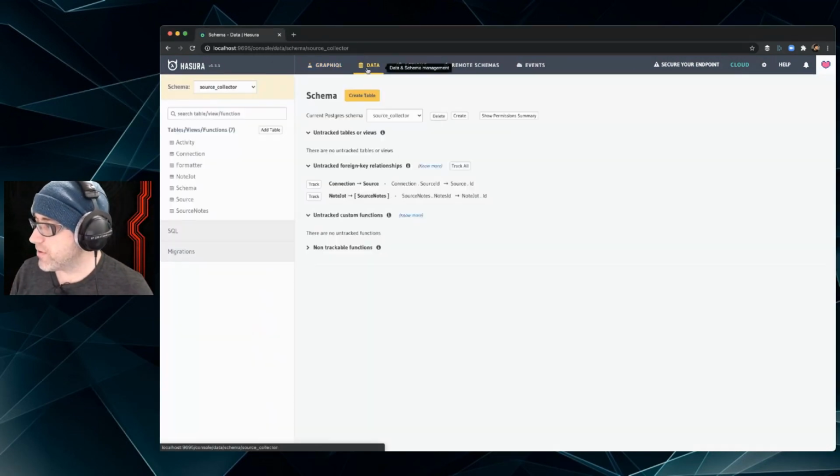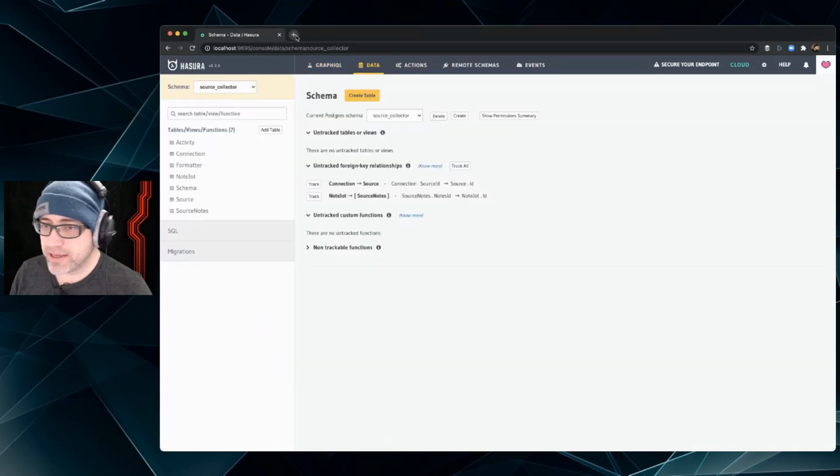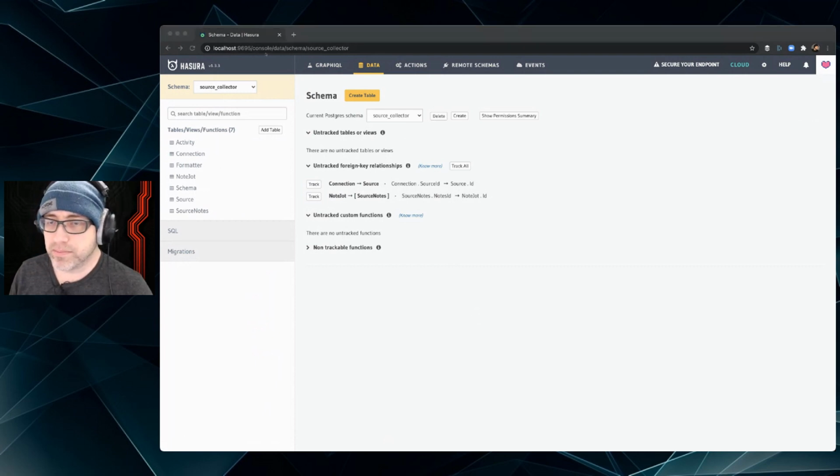So, okay, we have our database out there. We have a database schema that I pointed to out on dbdiagram. I believe the link is available. Again, I'll just post it.